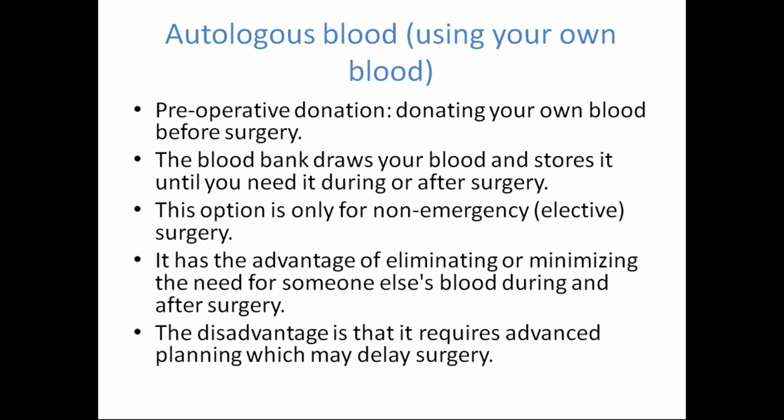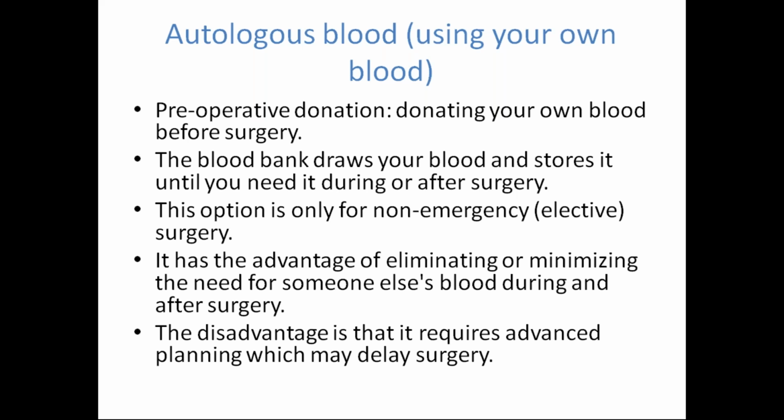So autologous blood means using your own blood, that is, preoperatively donating your own blood before the surgery, either 2 months or 3 months before. This option is only for non-emergency, that is elective, surgeries.